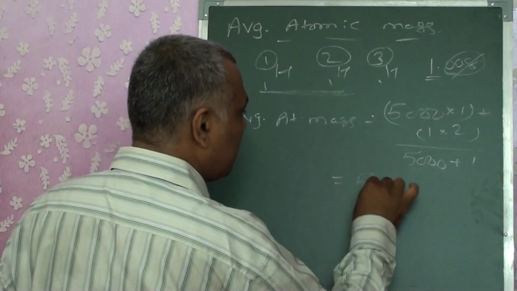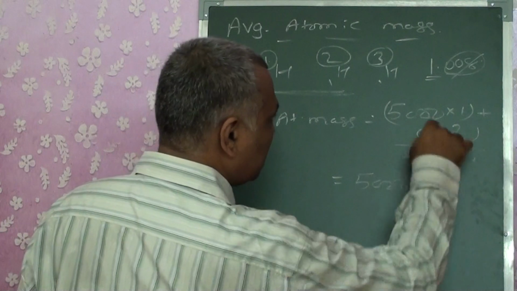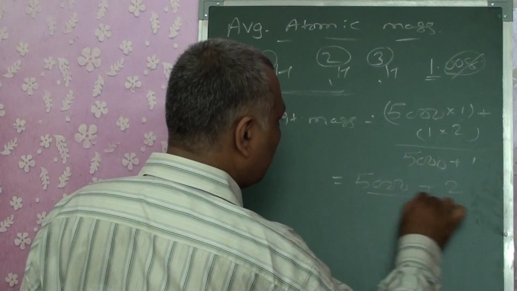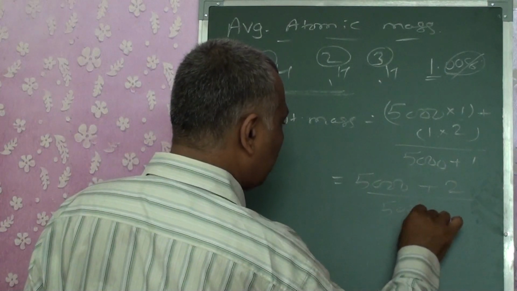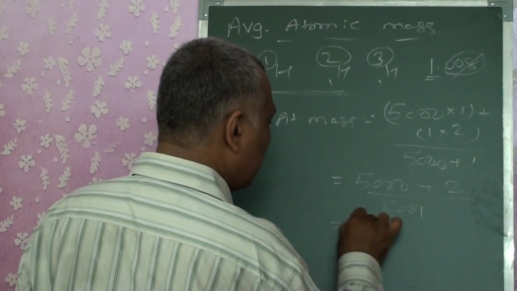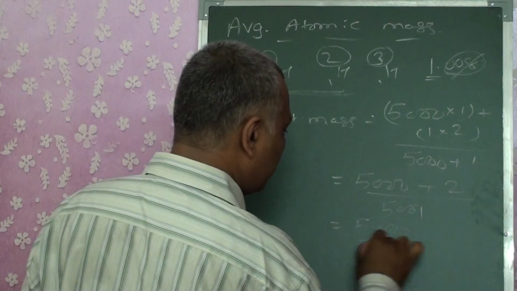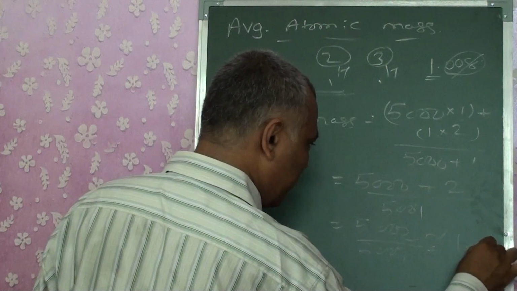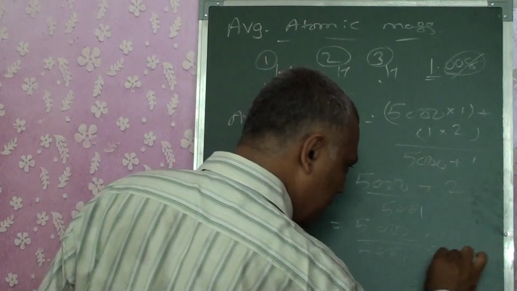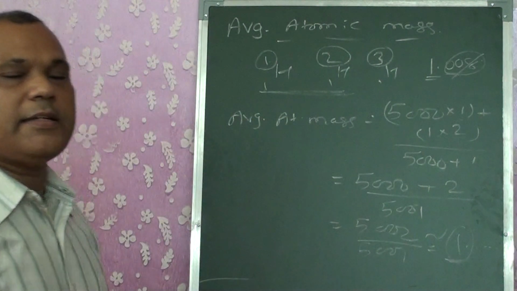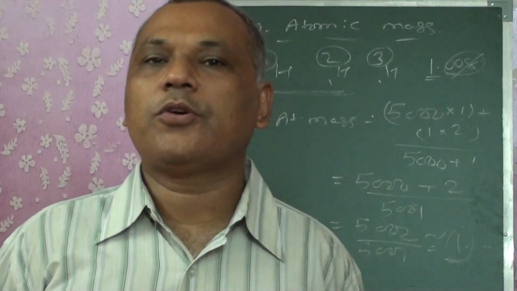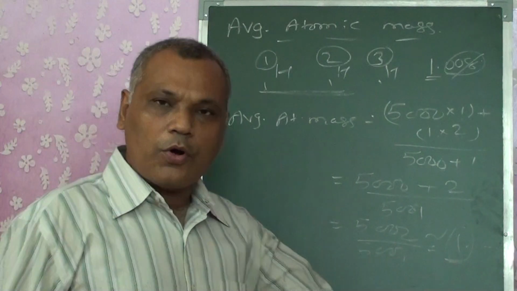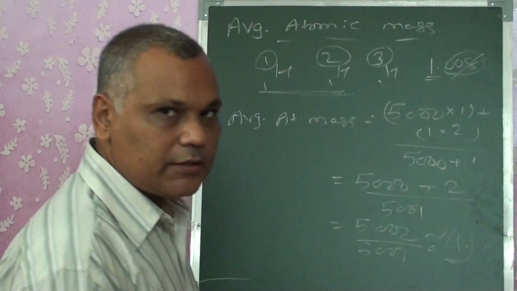So 5000 into 1 is 5000, plus 1 into 2 is 2, upon 5001. So you will get 5002 upon 5001, approximately 1 point something. 1 we are going to get, and that is the reason why we are always taking the mass as 1. The value is so small that it can be neglected.